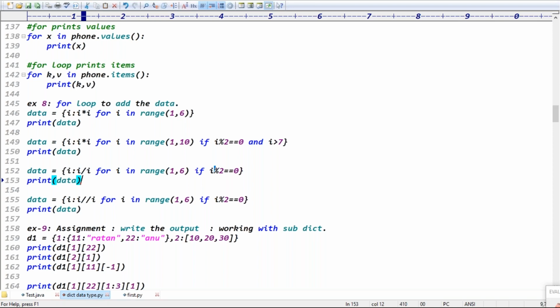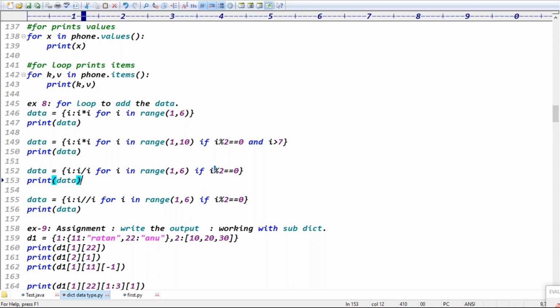What is the fourth example, guys? There are two ways you can get the data. One is using keys. One is using the get function. I hope you know the difference between keys and the get function, right? And the fifth example is how to get the keys, how to get the values, how to get the items. The sixth example is D1 keys, D2 values. I'm creating a new dictionary.